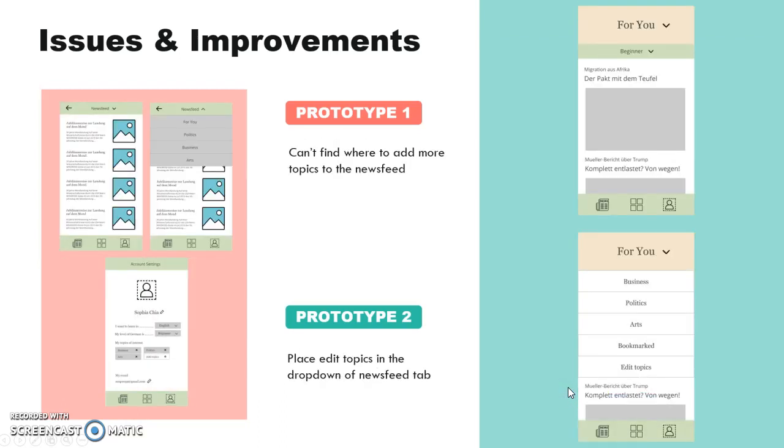Another issue was that people couldn't find where to add more topics to the newsfeed. Everyone tried to find this in the newsfeed tab instead of in the user settings tab, which is where it is. So in the revised design, I placed an edit topics in the drop-down list of the newsfeed tab.